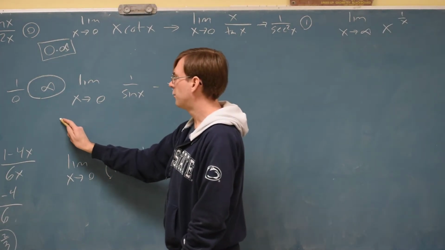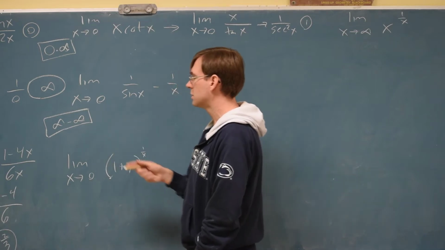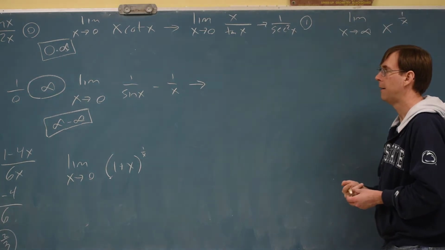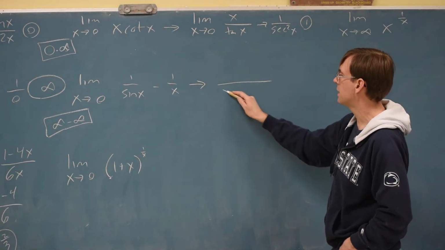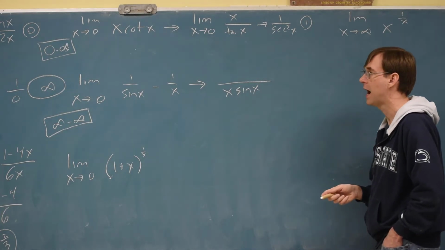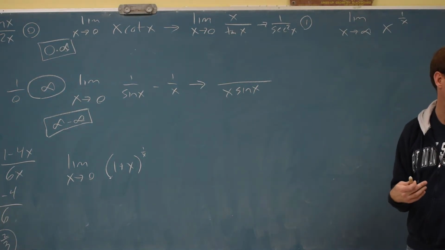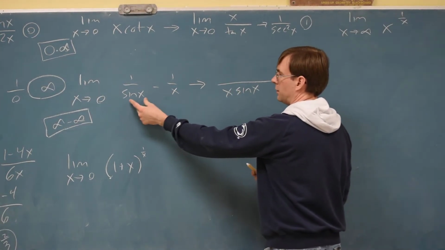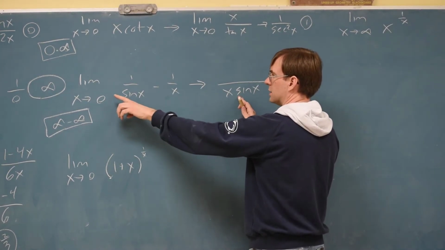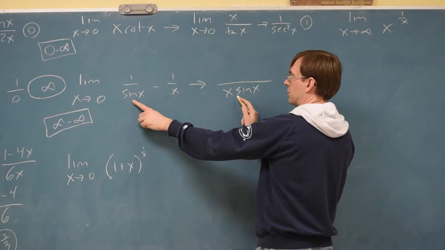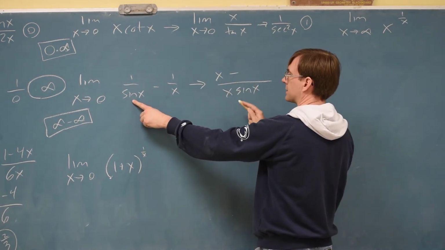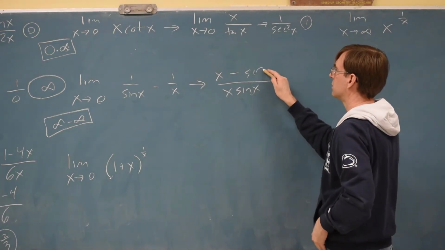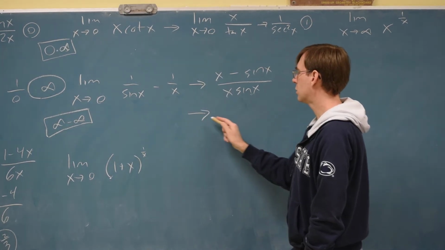It also works for infinity minus infinity problems, the notes describes to you. This would be an infinity minus infinity kind of a problem. But what we can do instead is make a common denominator to get it to be a single fraction. This rule only works if you have one single fraction to work on at a time. So common denominator, we would need both of those. And then if we're making the bottom get new pieces, you have to make the top get a new piece. So this fraction needs to acquire an x. This fraction got a new item with sine on the bottom, so we need that on the top. And then we could look to do the derivatives.